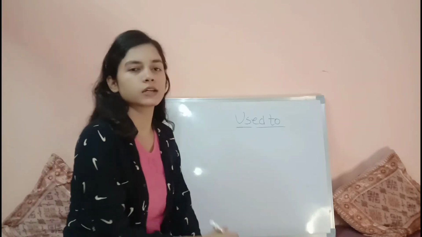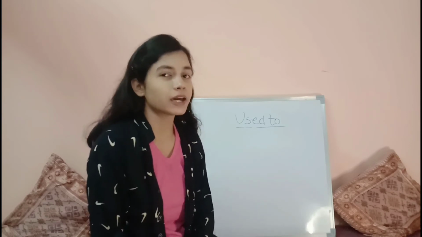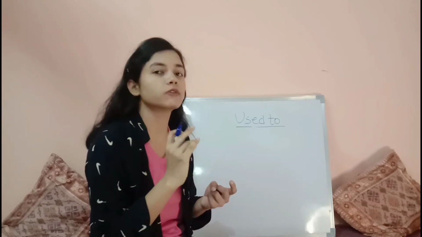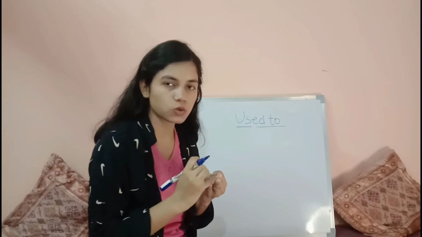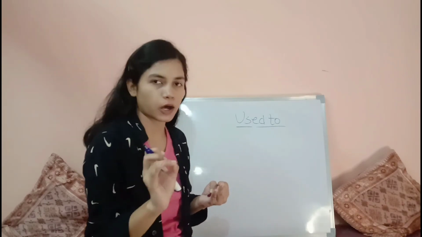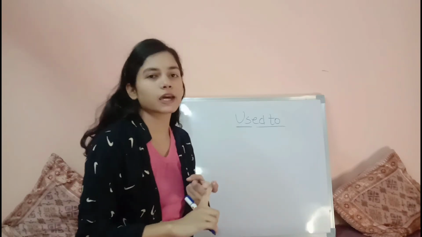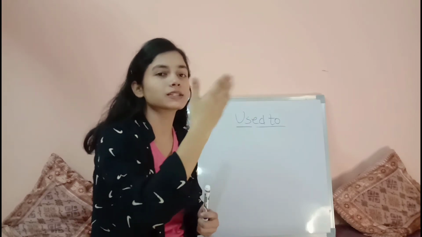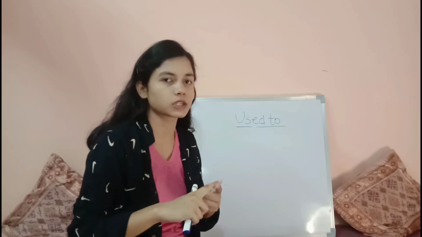Okay, let's summarize. Used to is another verb that we use where we talk about a past habit. As I told you, when we talk about a past habit, one option is would, second is used to, or you can use the simple past tense. The second thing is that used to talks about something that happened in the past, so we cannot use it for the present tense or simple present tense.